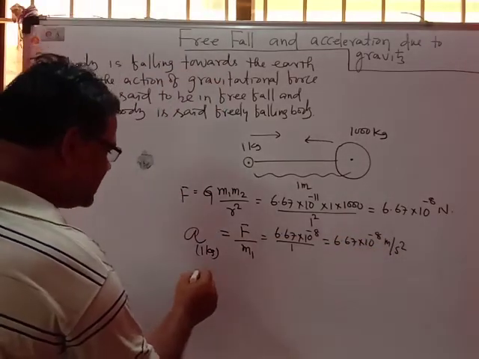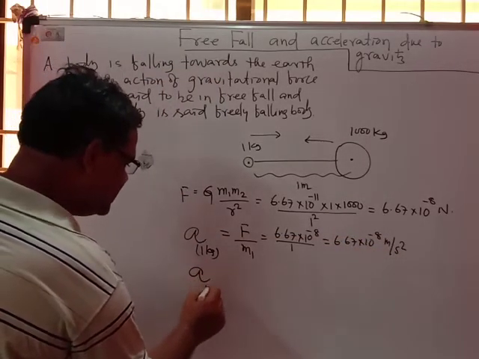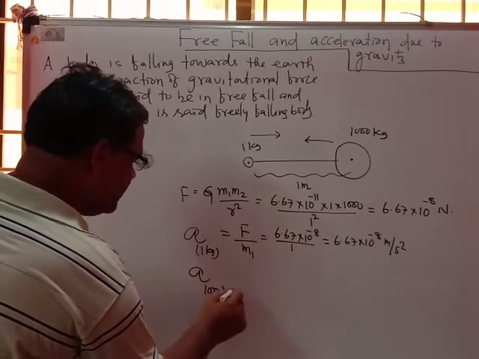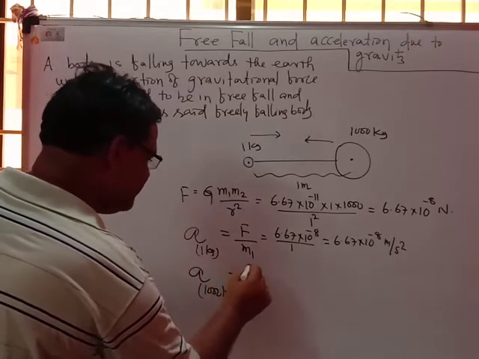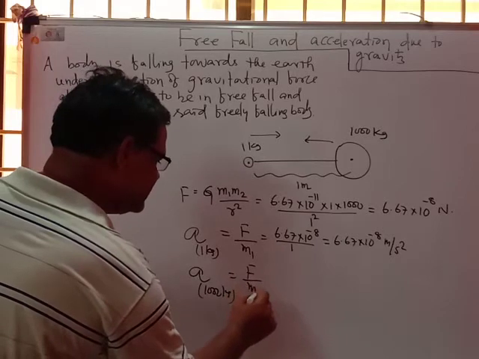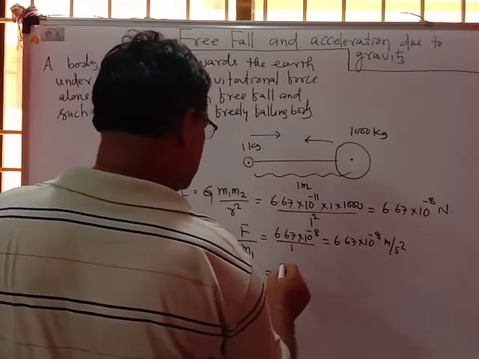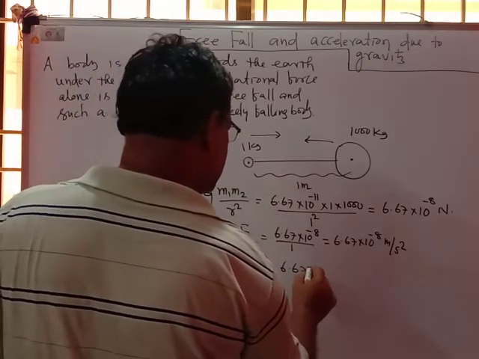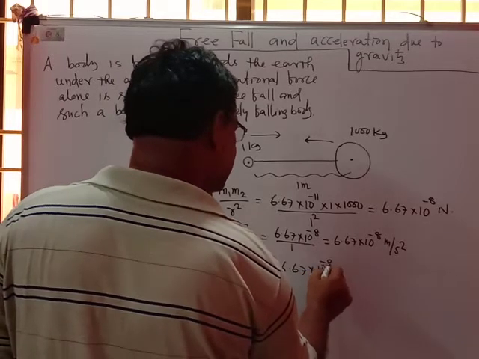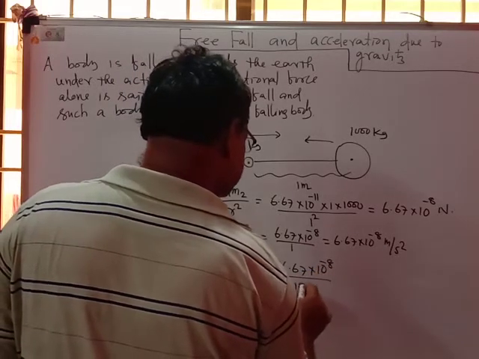If you calculate the acceleration of the 1000 kg body, what will it be? That is equal to F, the same amount of force, upon m2, which is 6.67 into 10 to the power minus 8 upon 1000.